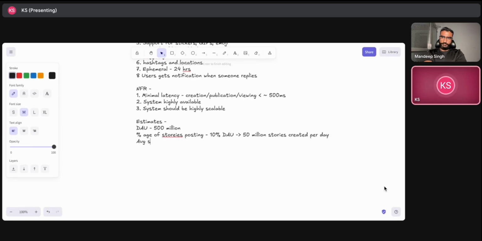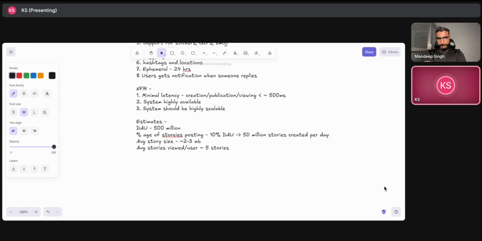Let's take the average story size. Taking photos and videos into account, let's say it is approximately 2 to 3 MB per story on average. And for views, let's say each user is viewing 5 stories on average. So every user per day is viewing around 5 stories. That is something I will take as of now.